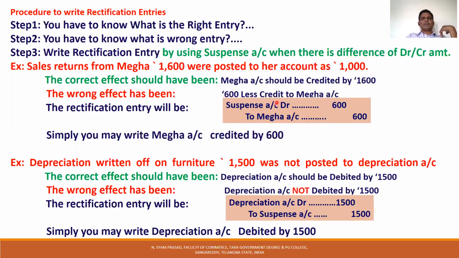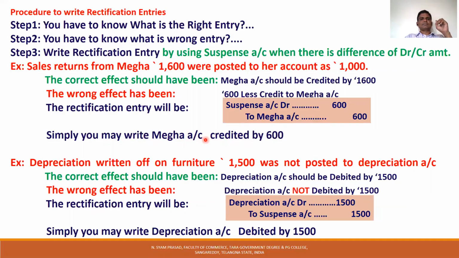If you don't want to use suspense account, you may simply write like this, which is also correct: Mega account credited by 600. This is the rectification process. If they ask for the entry, you have to write suspense account to Mega account. If they ask only for the process of rectification, it means Mega account is credited by 600.